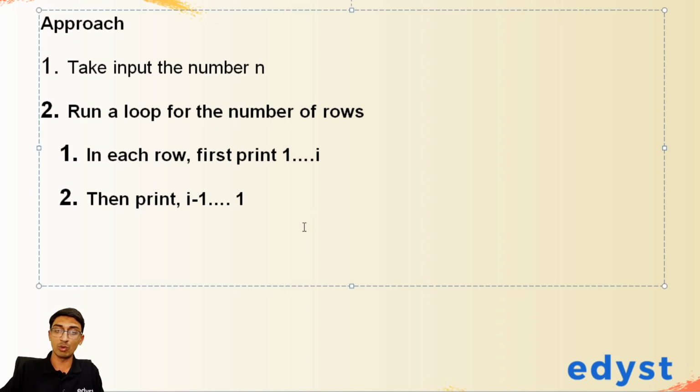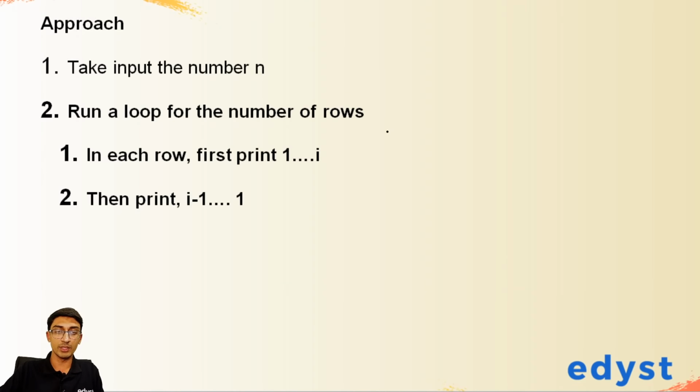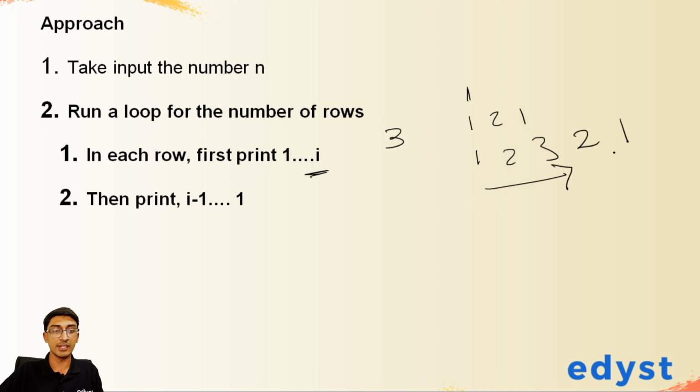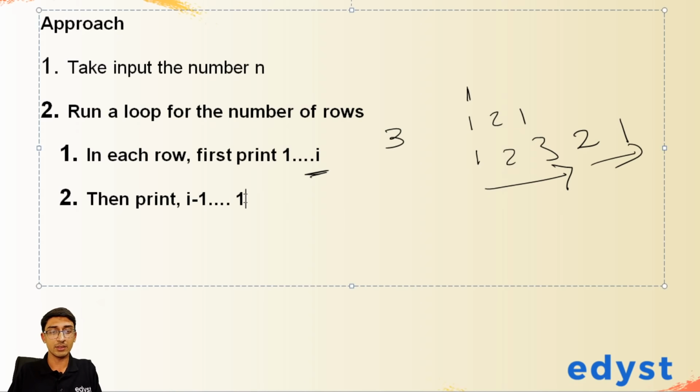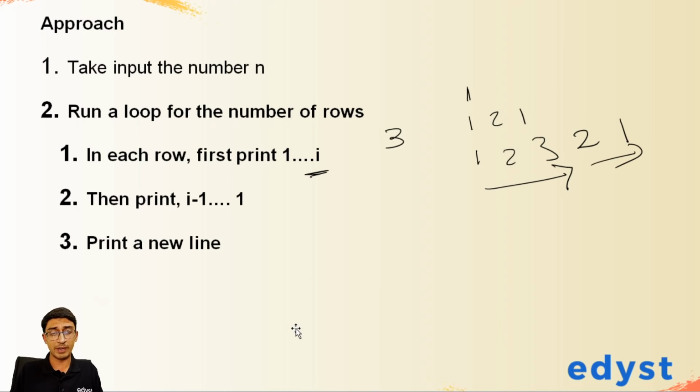So basically, let's say the row number is 3. In row number 1 it's 1, in row number 2 it's 1, 2, 1. In row number 3, what we should do is print all the way up to 3: 1, 2, 3. So that is 1 to I over here. Then I minus 1 to 1. So I minus 1 is 2, and then 1. That's what we should be doing. Print up till I, and then from I minus 1 till 1 is what we want to print. Once we printed that, print a new line after we printed all of these things. So that's the simple approach for this pattern based question.